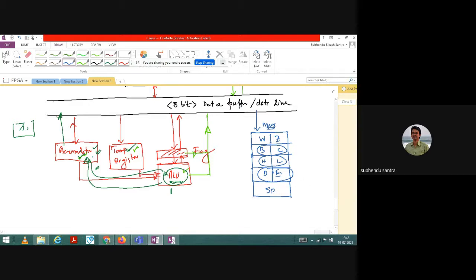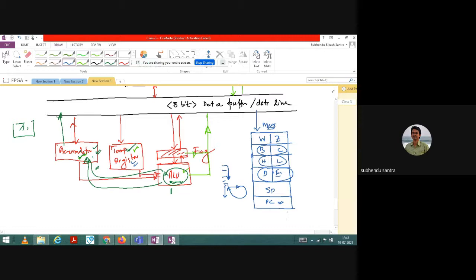Then the program counter, and the program counter is related to this temporary register, so you cannot do anything from the program counter. It is just to track the sequence of the program. Means you have written a code, and you just track the flow of the program, which instruction will be executed first and which one will be second, and whether there is any branching operation or nesting loop. From the nesting loop you can go back to the main programming window.